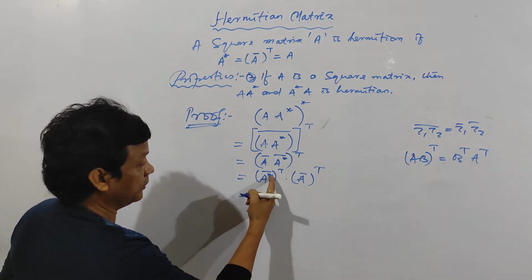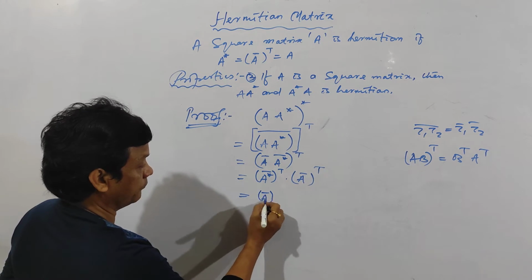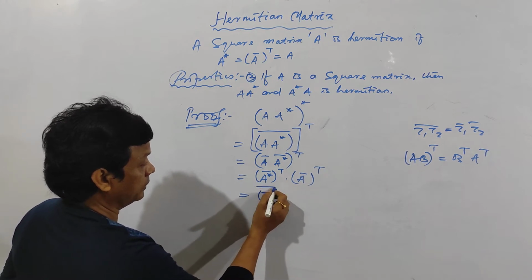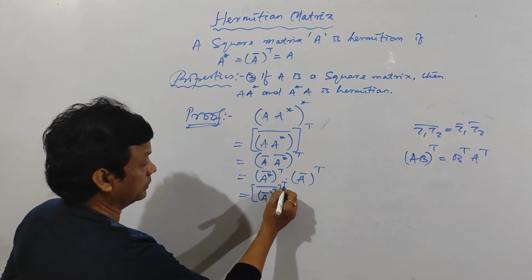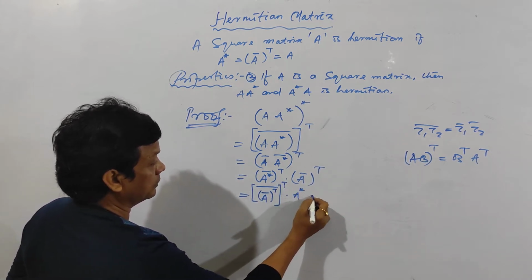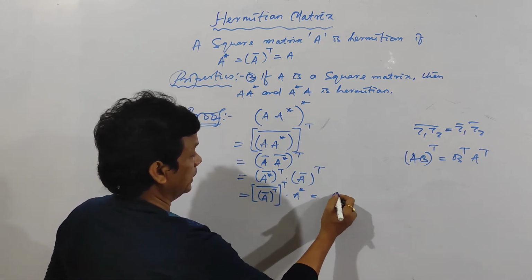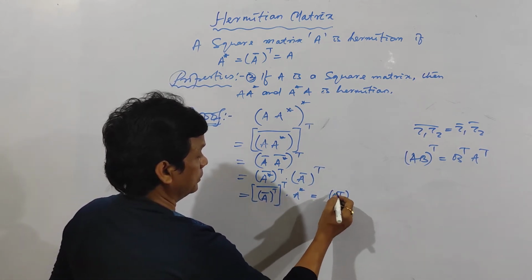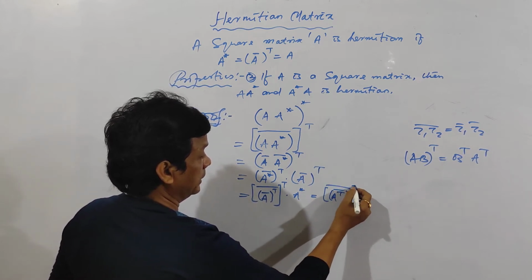And what is this one? See here, again I am splitting A star. A star is A bar transpose. Conjugate this one, then take the transpose of this one, into A star. And transpose and conjugate, they can be interchanged. So I can write A transpose, its conjugate, then its conjugate, then its transpose.